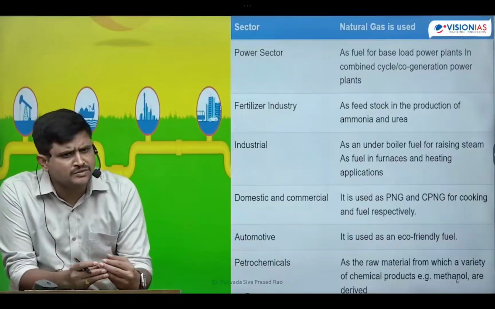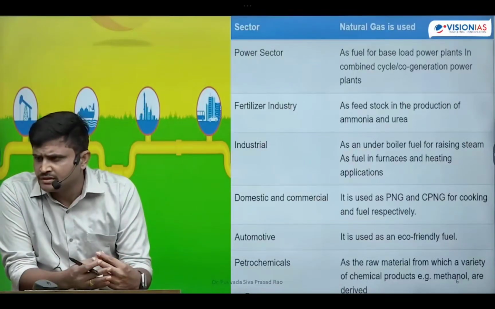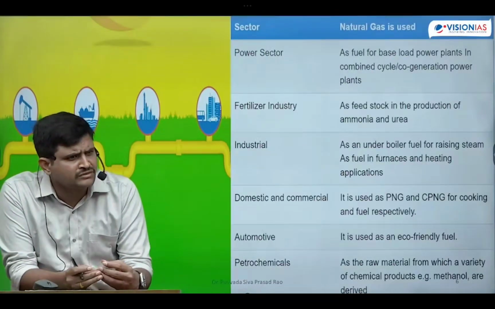Do we have natural gas resources? No doubt that India has plenty of natural gas resources. But the problem with natural gas is that we are unable to extract it due to lack of technology.